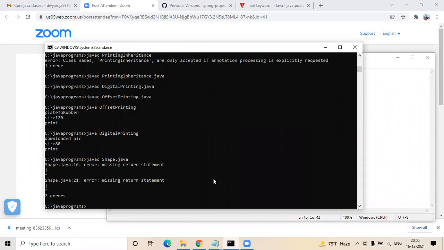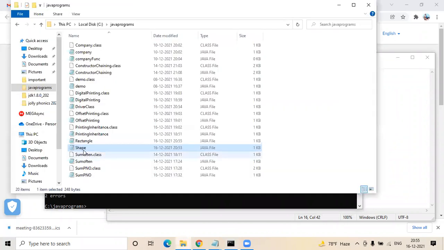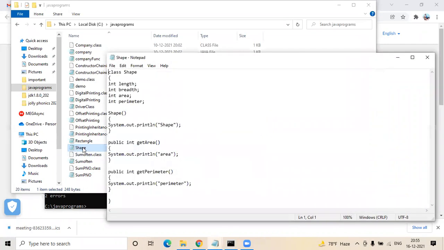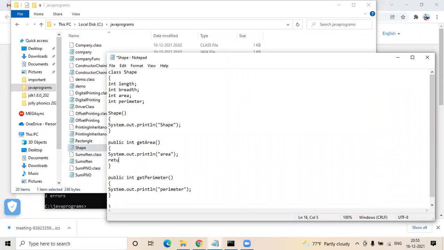Missing return statement. Okay, you defined it as int, but you are just printing the sysout. So can you go into that and just give return 0 after sysout? Because you have defined it as int, that is the reason it's expecting a return type.